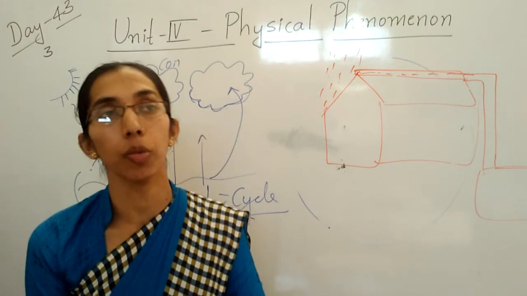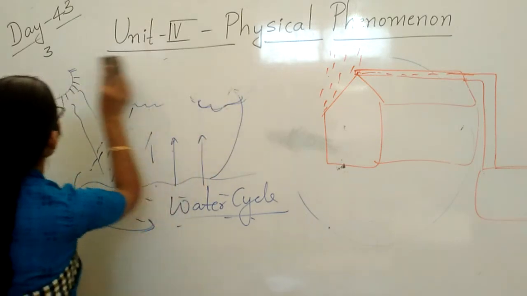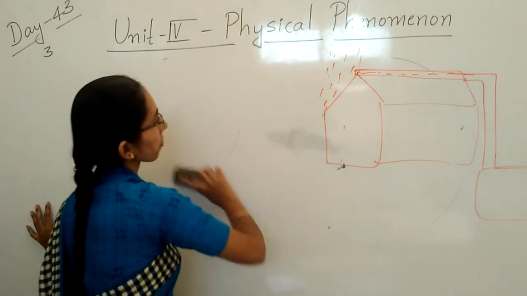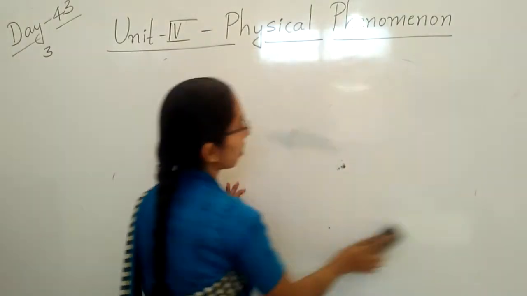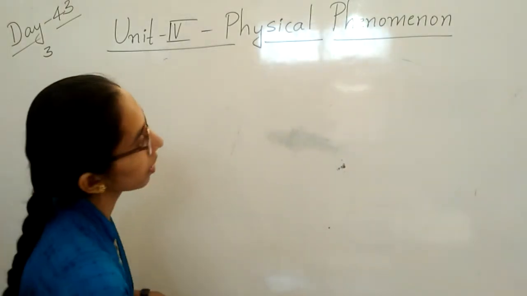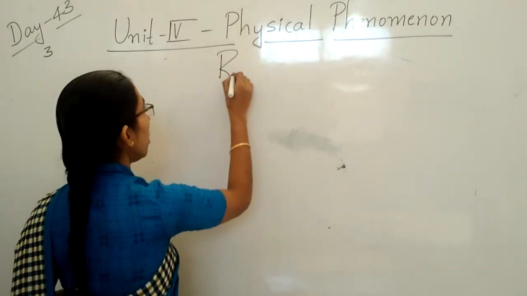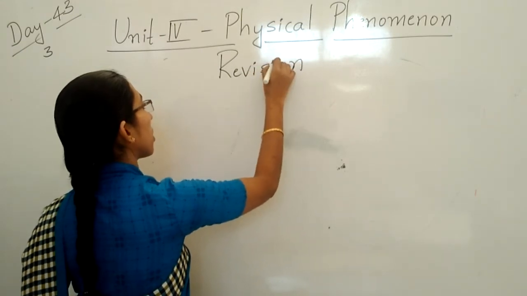Now open the EVS notebook, children. Write the day and date. Then write the unit: Unit 4, Physical Phenomenon. Write the revision.